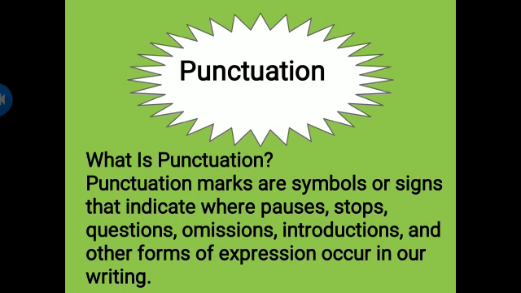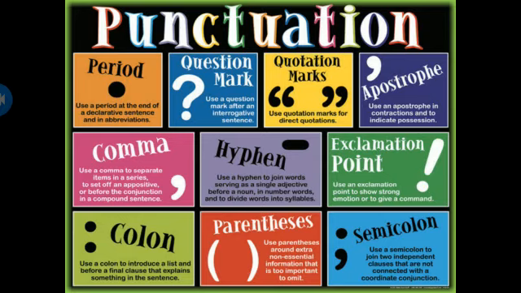In this definition, you can see that there are commas after pauses, stops. Here is also a comma. Here is also a comma. Here is a full stop. And as you can see, the sentences are starting with the capital letter. So all these marks, all these symbols are known as punctuation or punctuation marks. Here are some basic punctuation marks that are used in English language.